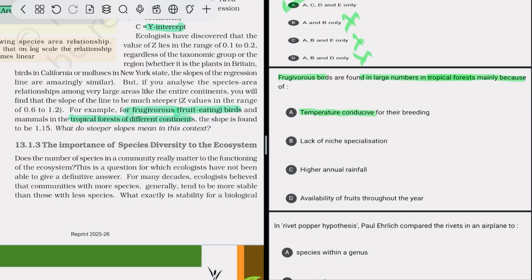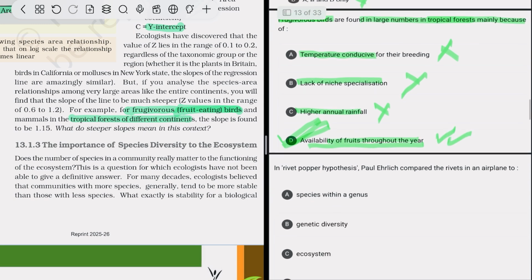No, that is not related to temperature. Lack of niche specialization, no. High annual rainfall, no. Availability of fruits throughout the year, yes, that is true. That's why they are called frugivorous, because they are fruit-eating birds that depend on fruits for their survival. So yes, availability of fruits throughout the year is the correct option.